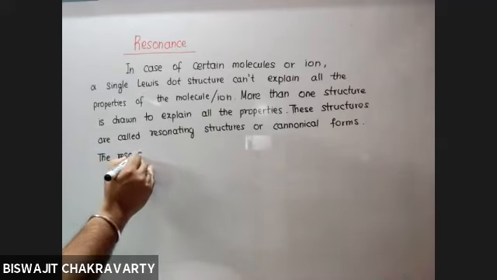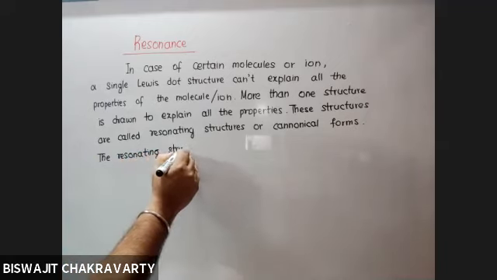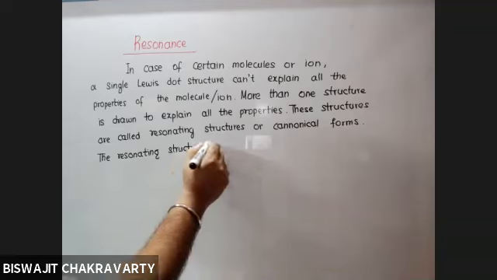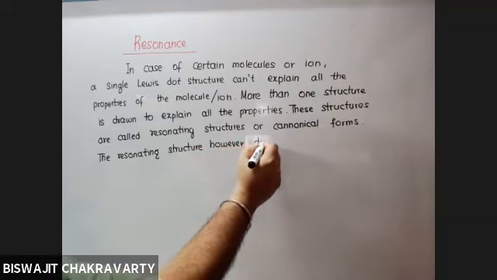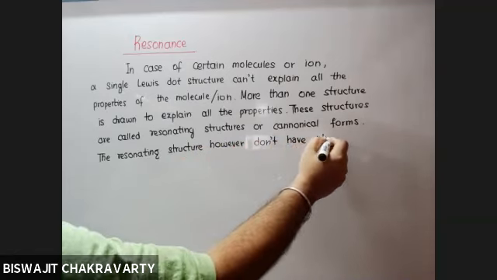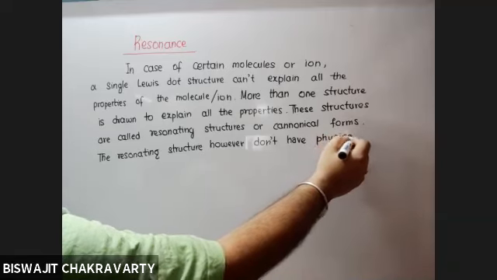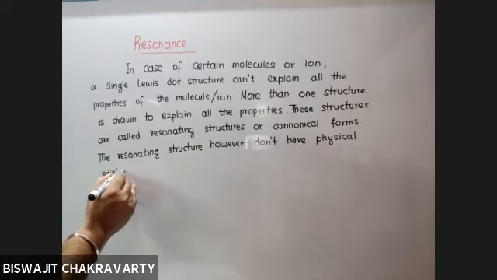The resonating structures, however, do not have physical existence. They do not exist in nature.